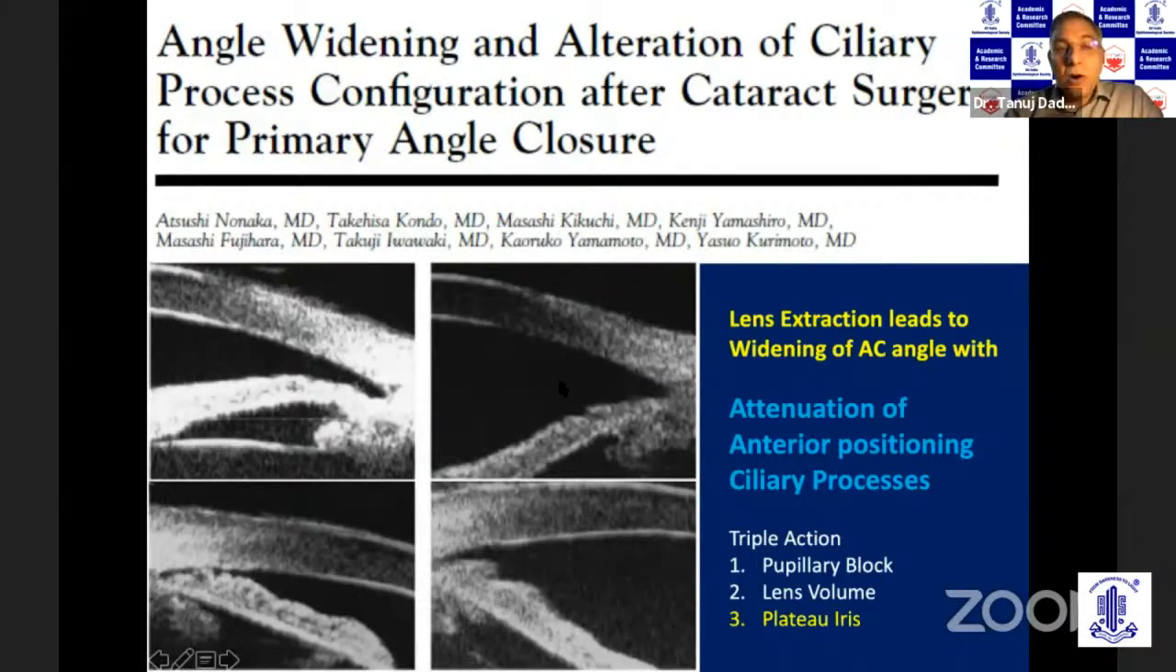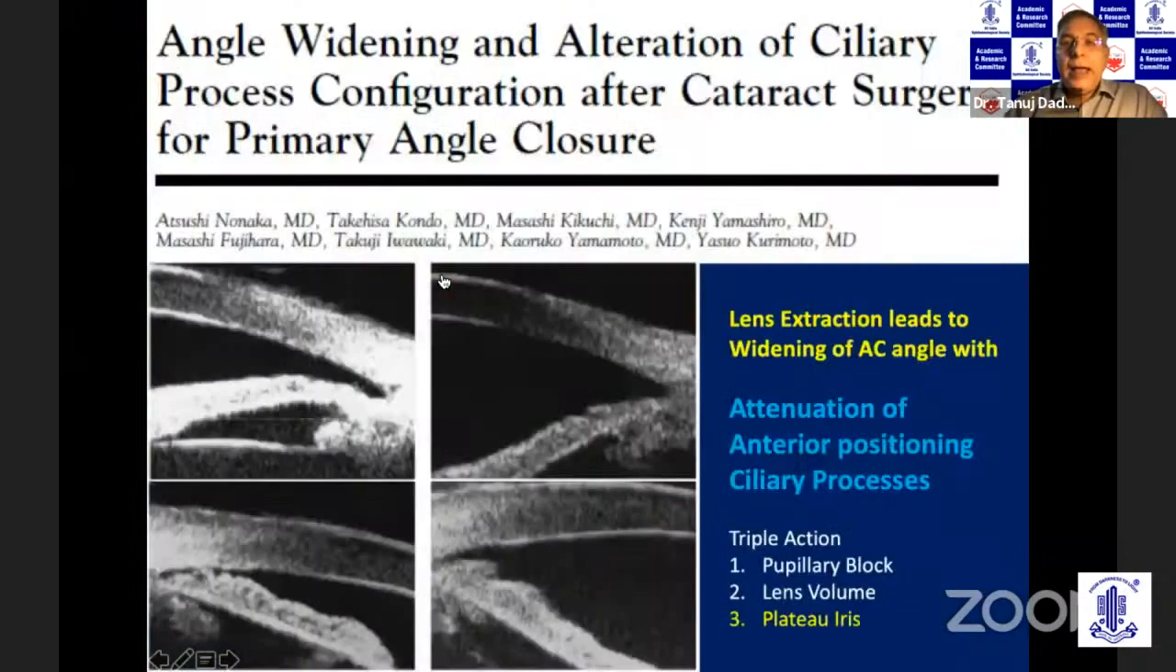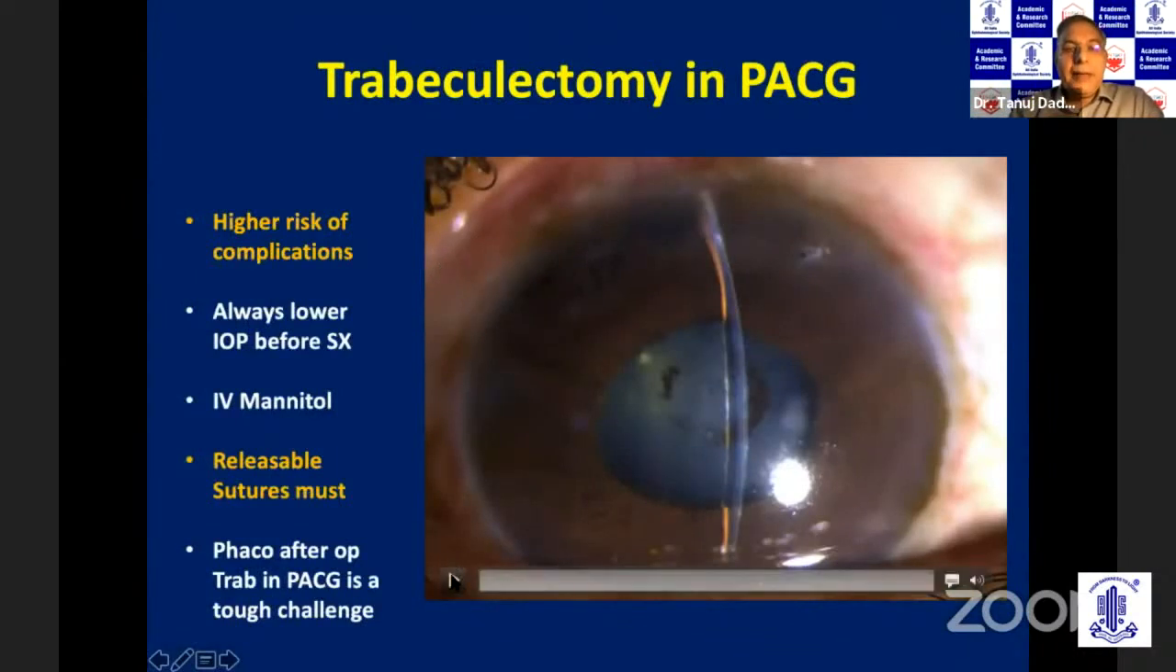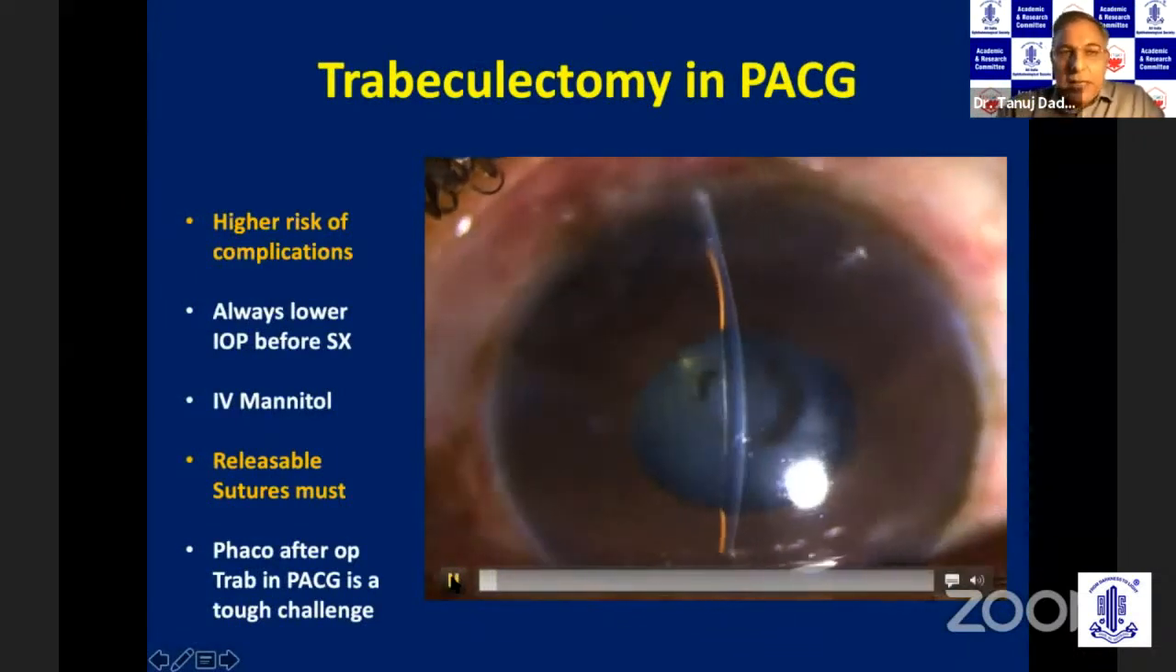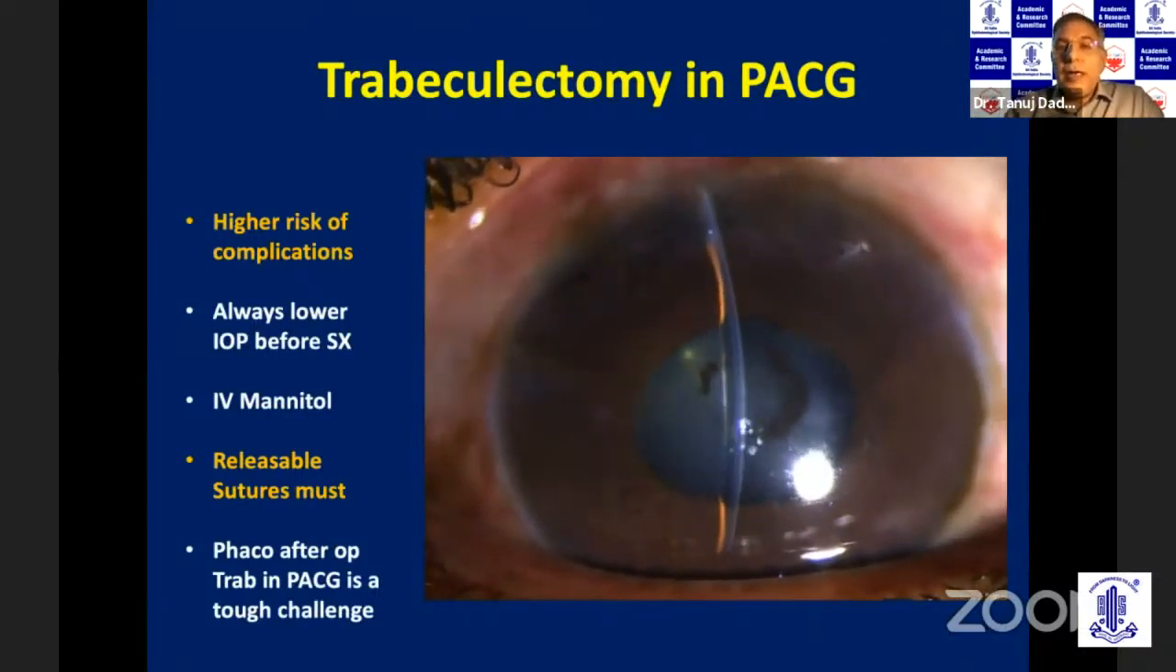Because it handles all three mechanisms. It relieves the pupillary block, it takes away the lens volume, and also can help with the plateau iris. And the second option that we have is trabeculectomy. Trabeculectomy is a very serious surgery, and you have to be very careful before doing trabeculectomy in a patient